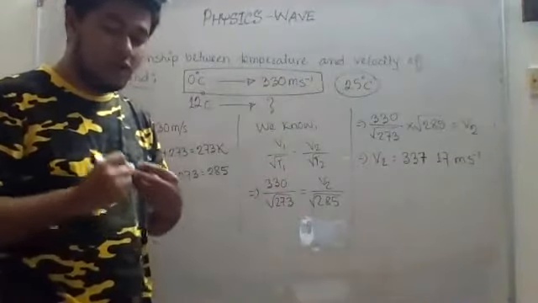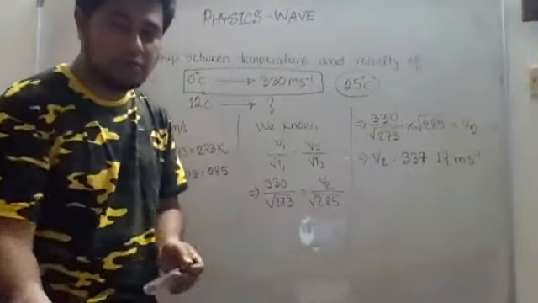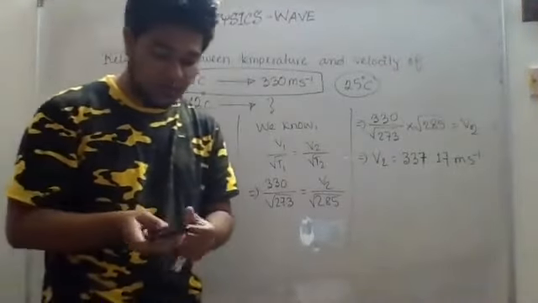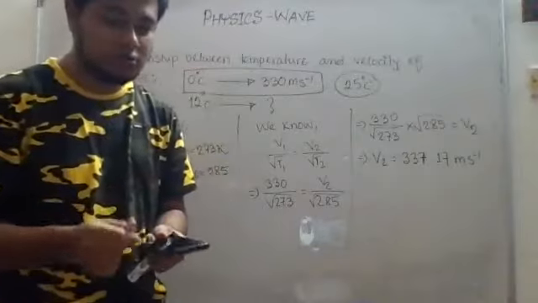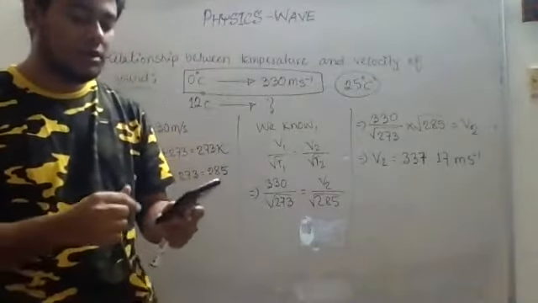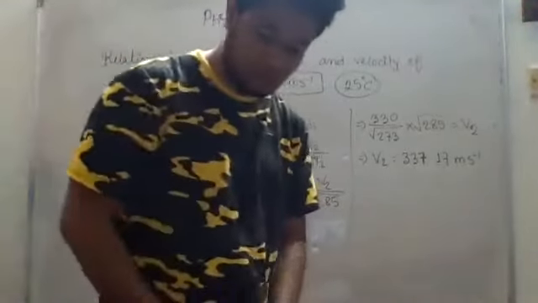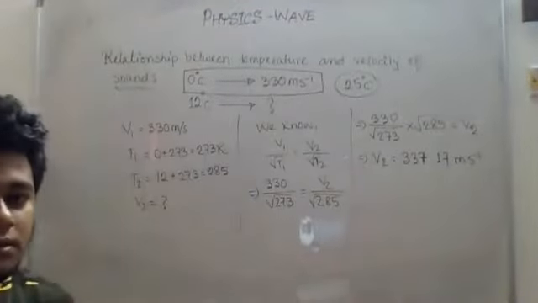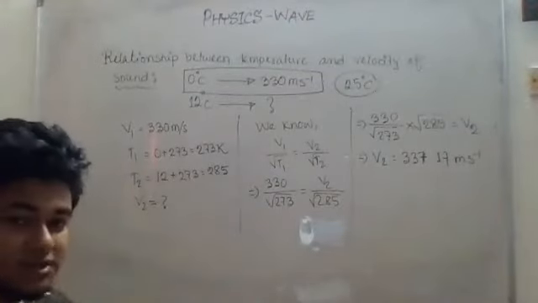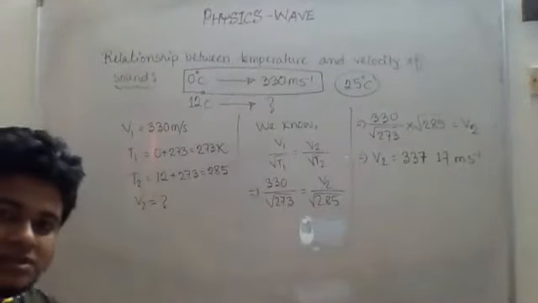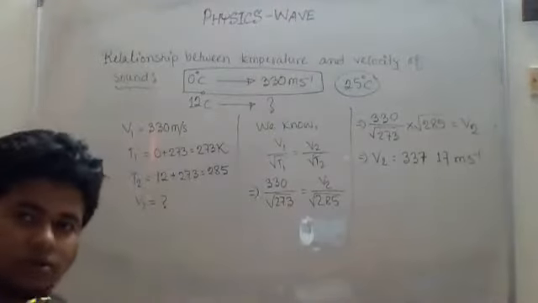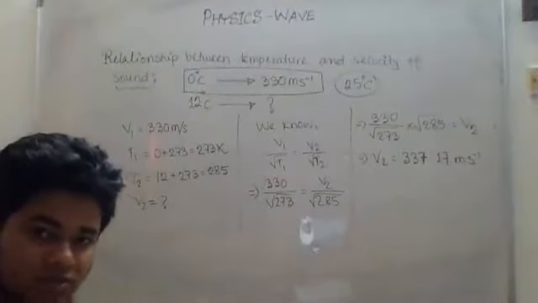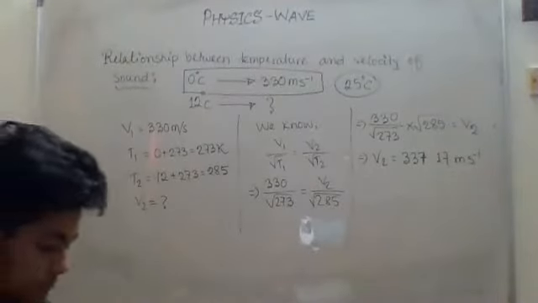And if you have already found out, kindly personally message me in WhatsApp. Okay, I want to see who becomes first, and I will be awarding some extra mark to him or to her in the assignments, and in classwork also. Yes, find out the velocity at 25 degrees Celsius. Everyone, please try to find out, and try to find out first, because this will result in getting some extra marks.